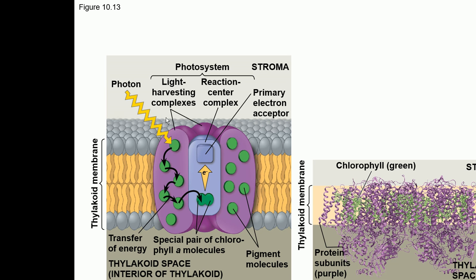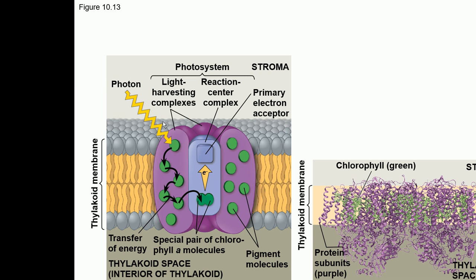So what happens in this process is, these pigments which are embedded here in the light harvesting complex absorb sun's light, and then they pass this sun's energy from one pigment to another pigment. You can see this is all passing of energy taking place, and eventually this energy reaches this special molecule of chlorophyll A. This is a pair of chlorophyll A molecules here. The energy reaches here, and this energy makes the electrons get excited in this chlorophyll A molecule, and these electrons are eventually taken by the electron acceptor.